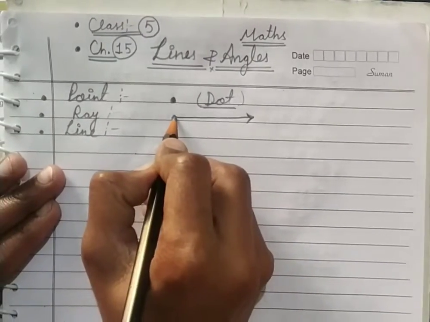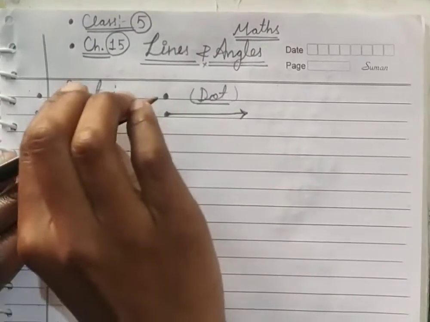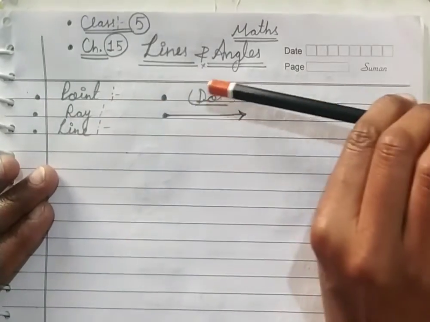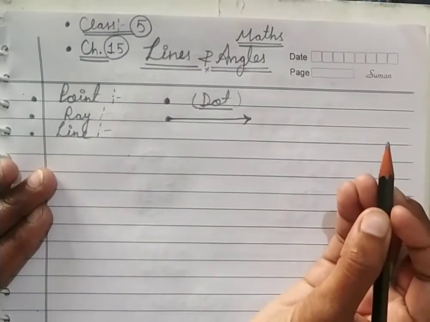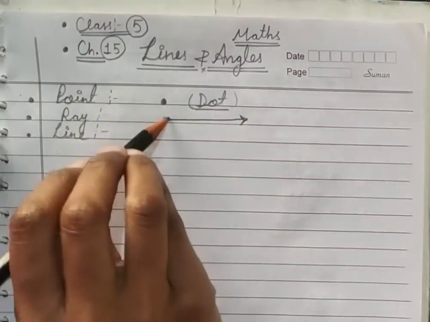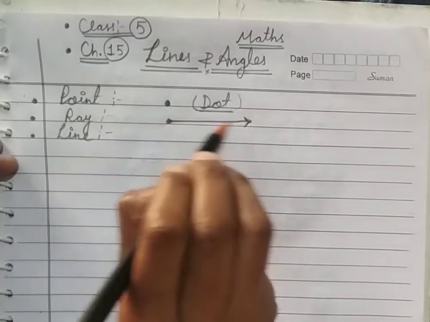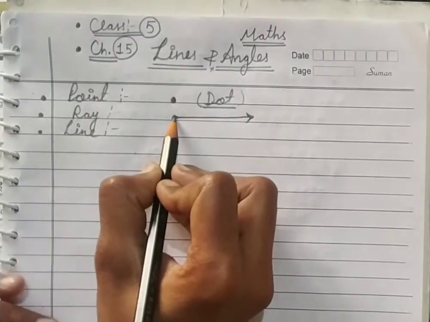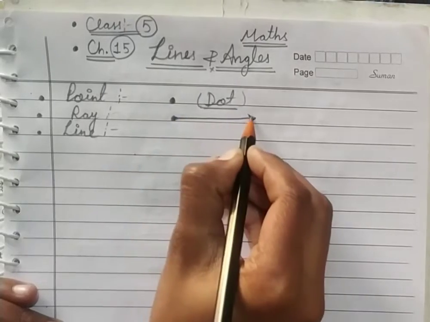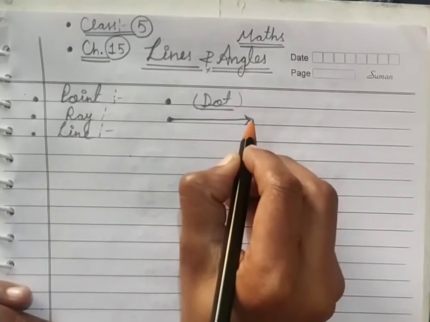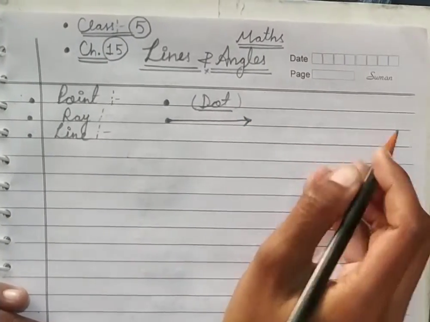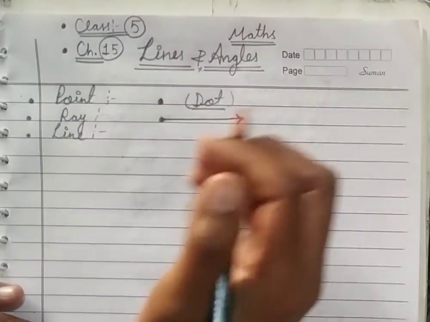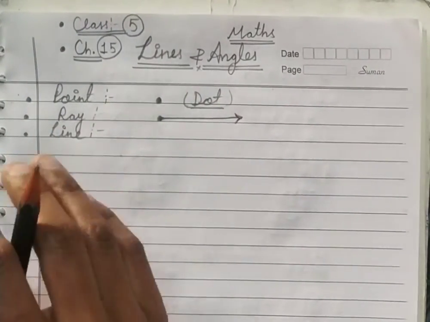Children, the ray is starting from here and it is moving towards the right side and there is no end point. That means the ray starts from here and moves towards the right side and there is no end point in this direction. So we can say that it has no definite length.